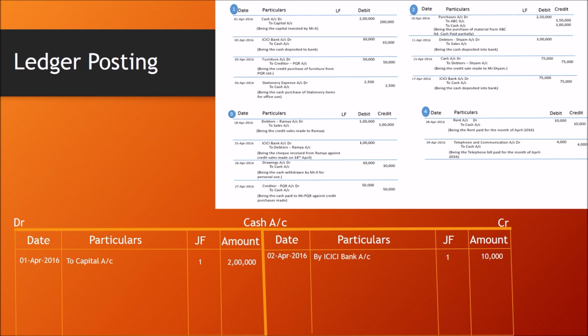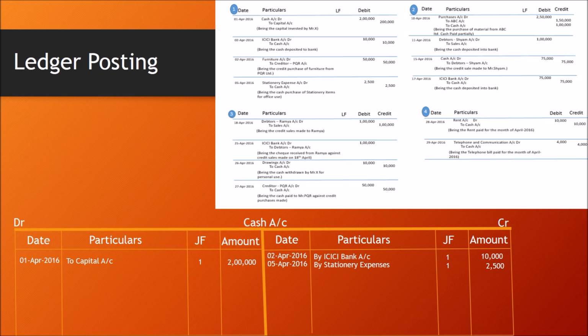So cash account is on the credit side. I am recording the transaction on the credit side of the cash account. 5th April 2016, by stationery expenses. Journal folio again 1. Amount is 2,500. Okay. And let us move to the next page number 2.